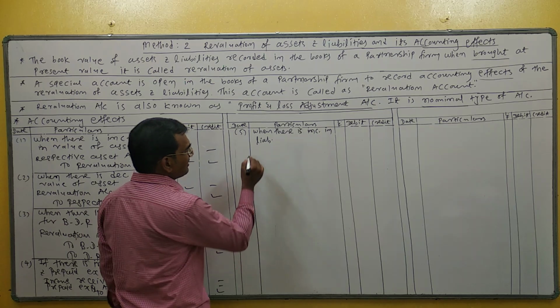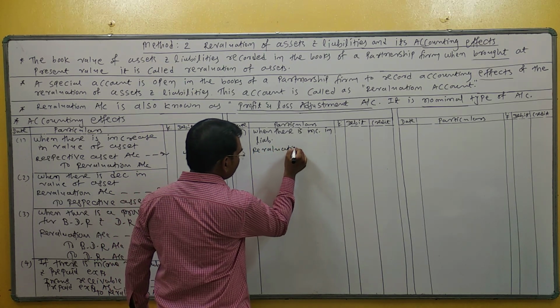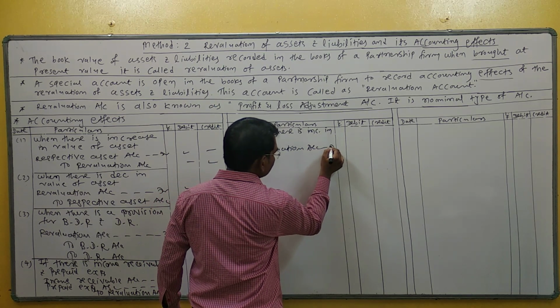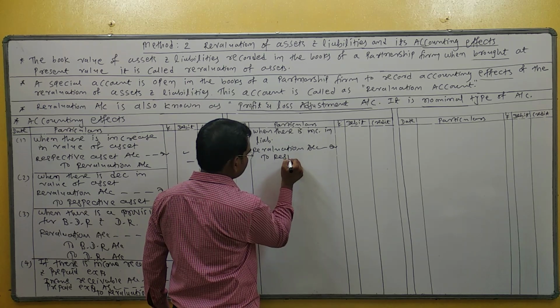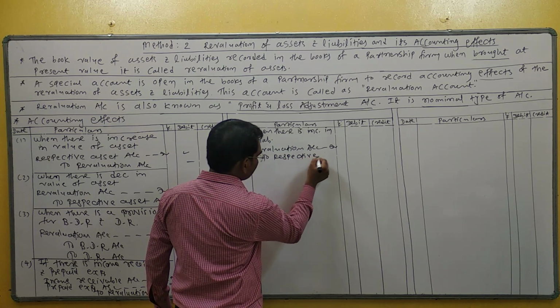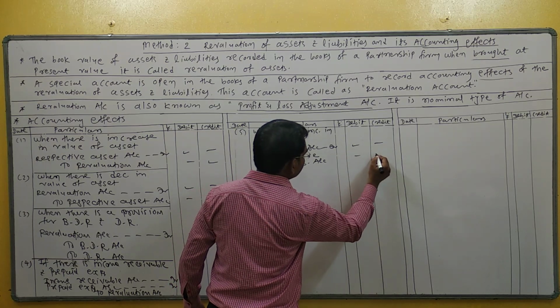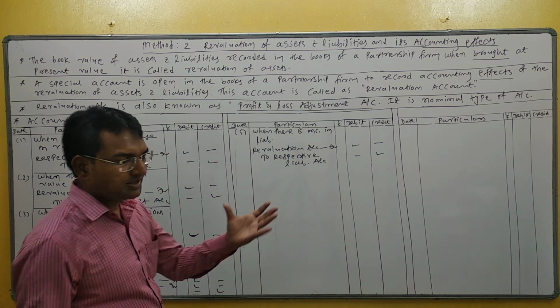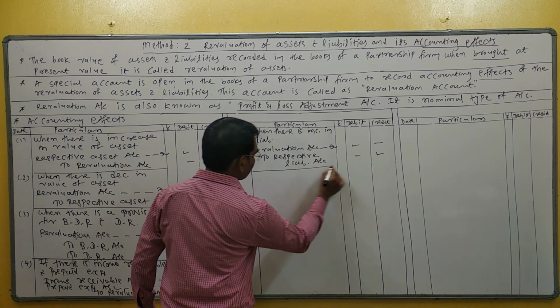Entry of increase in liability: revaluation account debit to respective liability. Liability includes creditor, bank overdraft, etc. Right? Increase in liability is a loss, so revaluation account debit to respective liability.